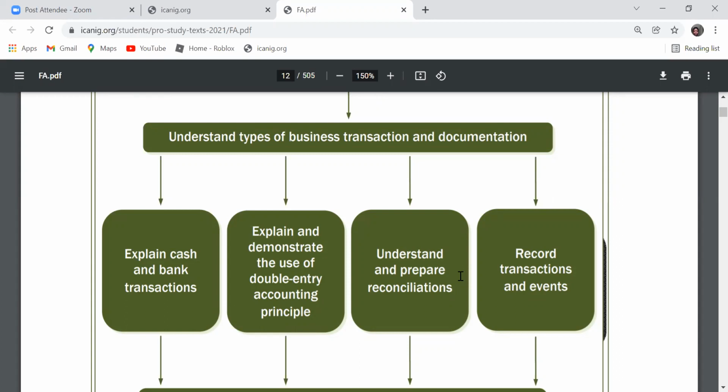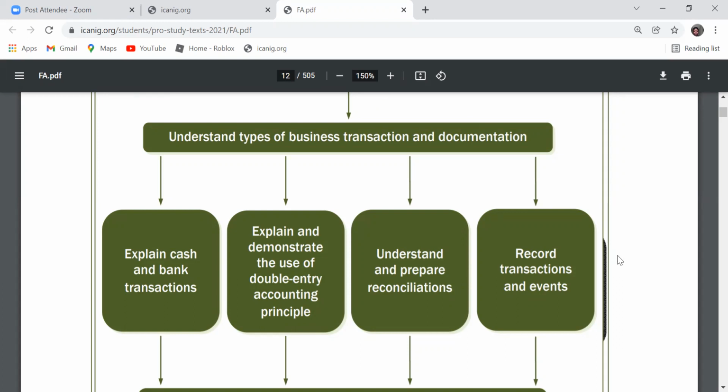Bank reconciliation statement. There may be a disagreement between what we have in our own cash book, which we are still going to talk about, and our bank statement. As an individual, you can maintain your own record that you have 1,000 naira as your cash, expected in the bank statement. But your bank statement may not show 1,000 naira. It can be lesser than 1,000 naira, or it can be higher than that. So we need to perform a reconciliation to bring the two together. We'll also be talking about that.